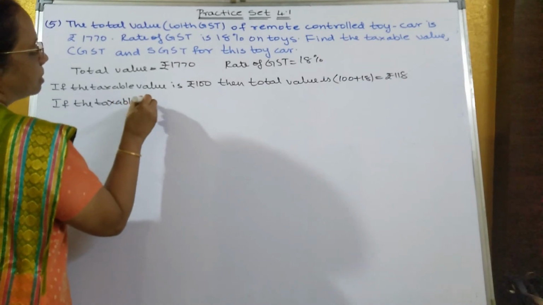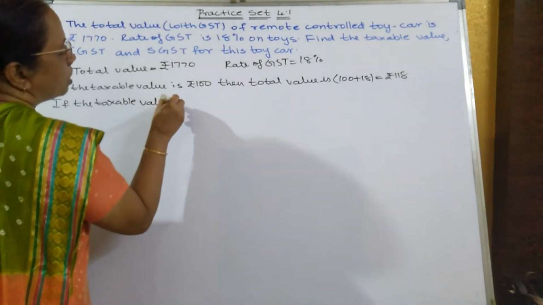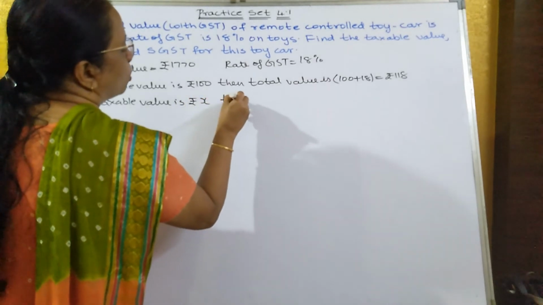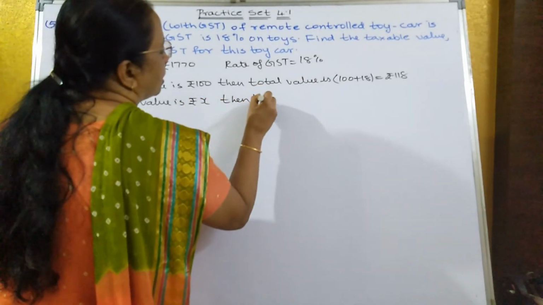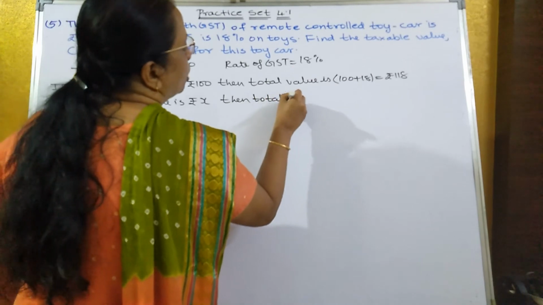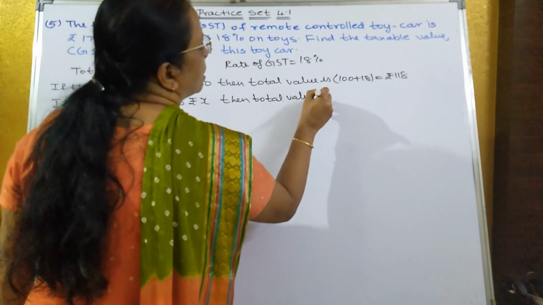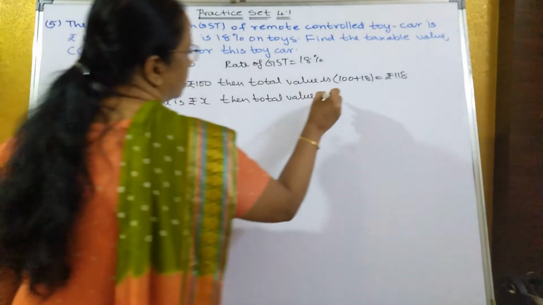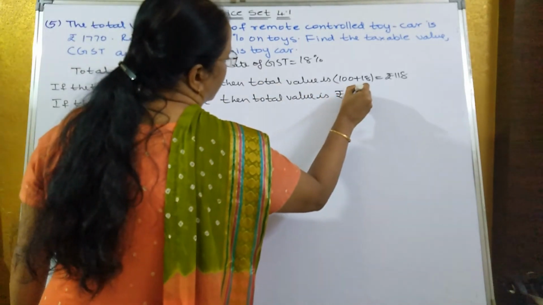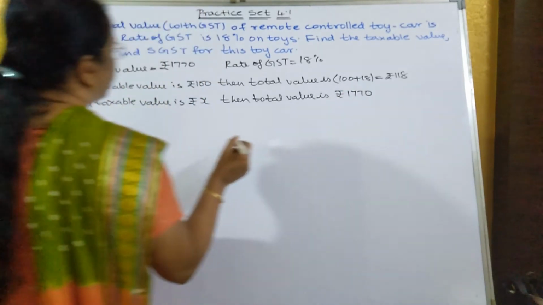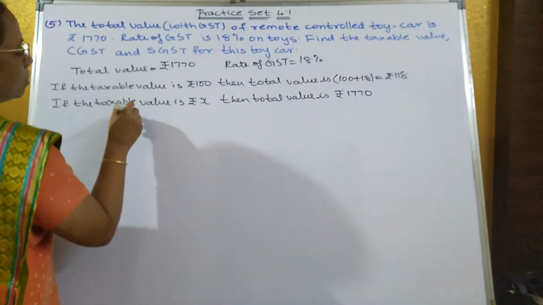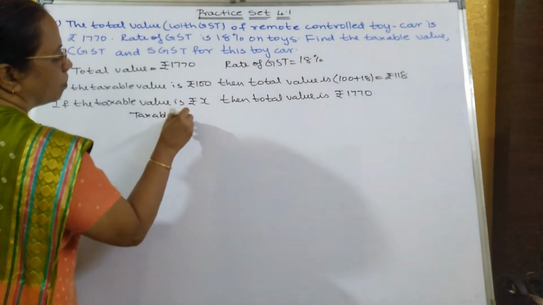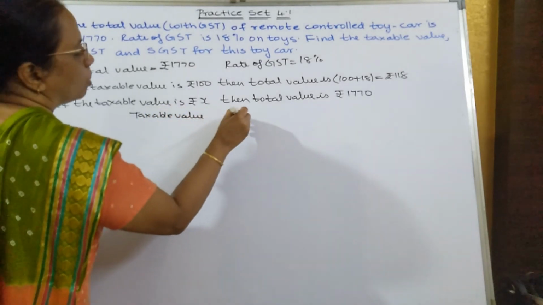So if the taxable value is, we don't know, so we'll take it as x. Then the total value will be how much? Then total value is how much they have given? Rupees 1770. So taxable value and total value.